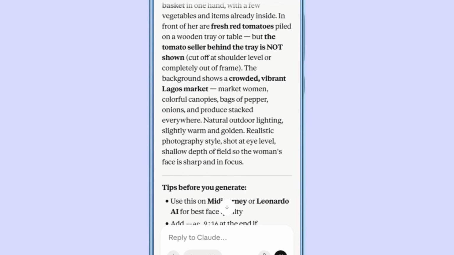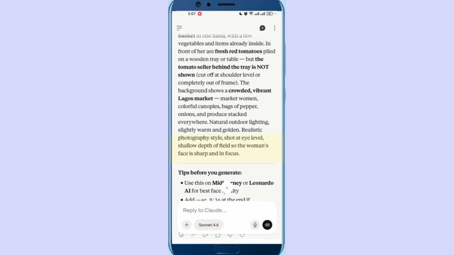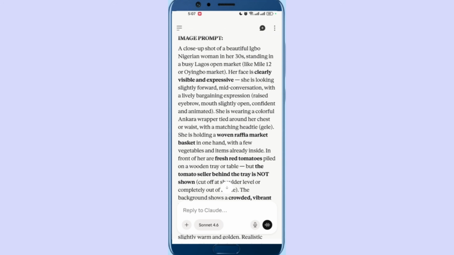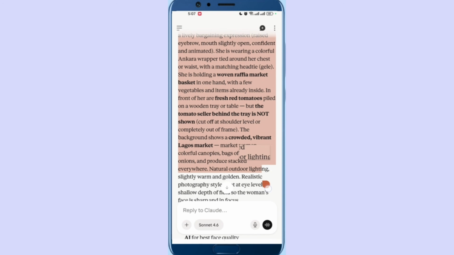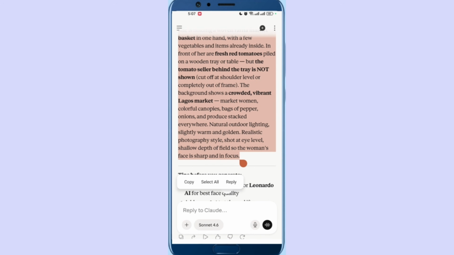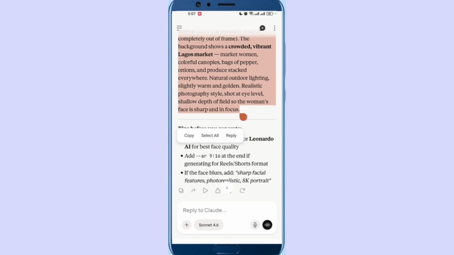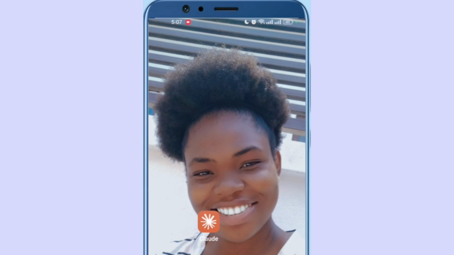Okay, this is it. Shot at eye level. I want her face to be shown, not everybody's face. So don't go and capture everybody in the market. If you get everybody's face where they are looking at each other, and when you prompt it, everybody will be talking. So whenever you are generating your image, make sure that it is the person that you want to talk for it to see their faces.